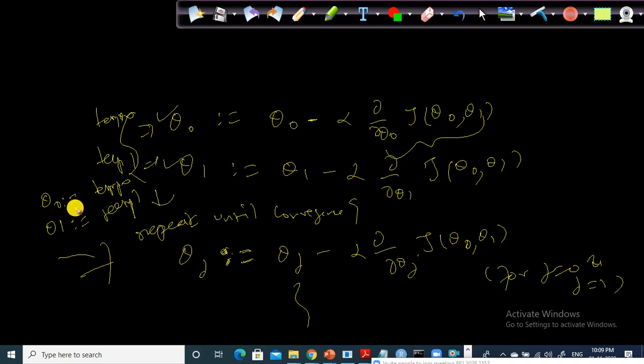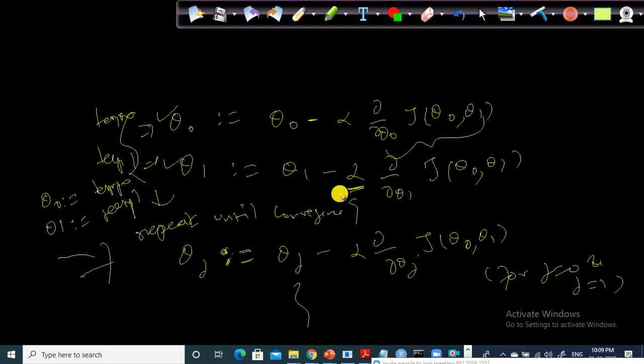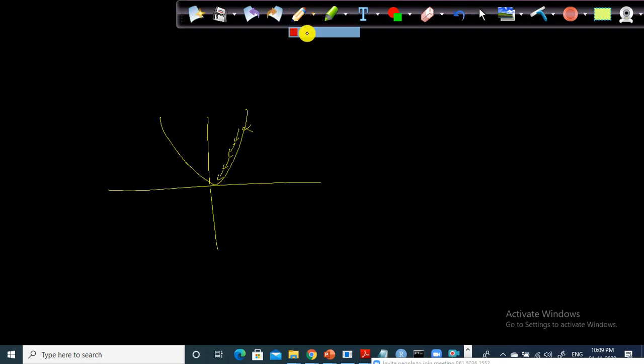But the challenge here is that choosing the optimal value for alpha is very crucial. If you choose a higher alpha value, look here, this is my convex function. You are standing here, and choosing the optimal step size is very crucial. If you take a longer step, what will happen?